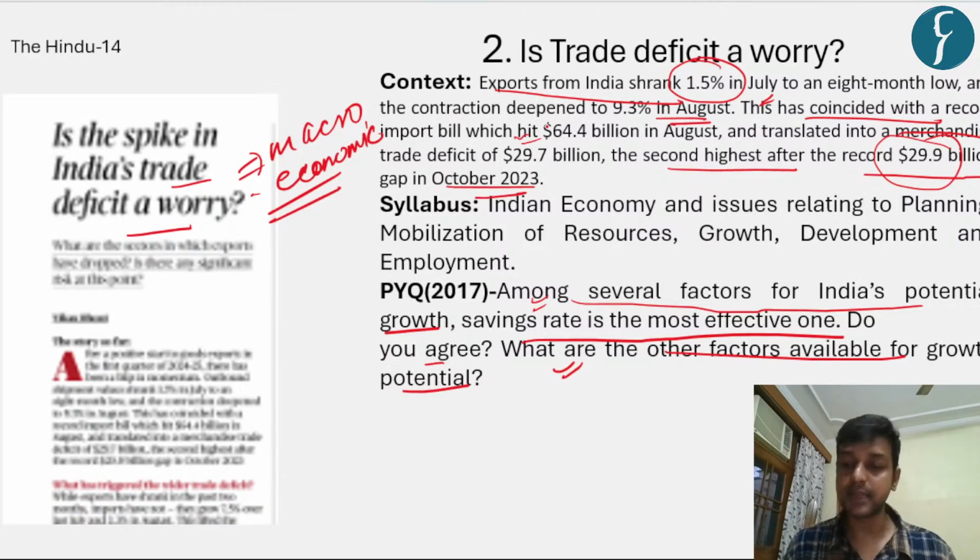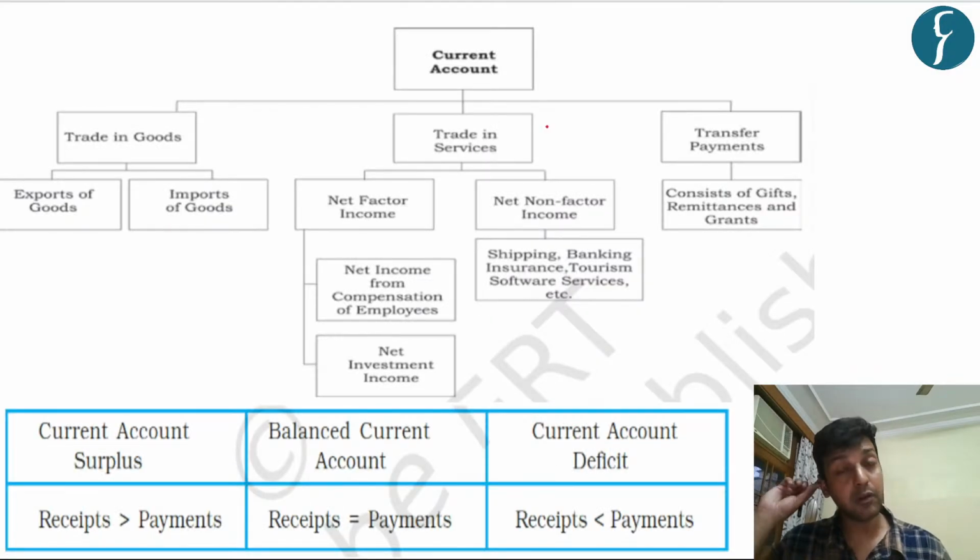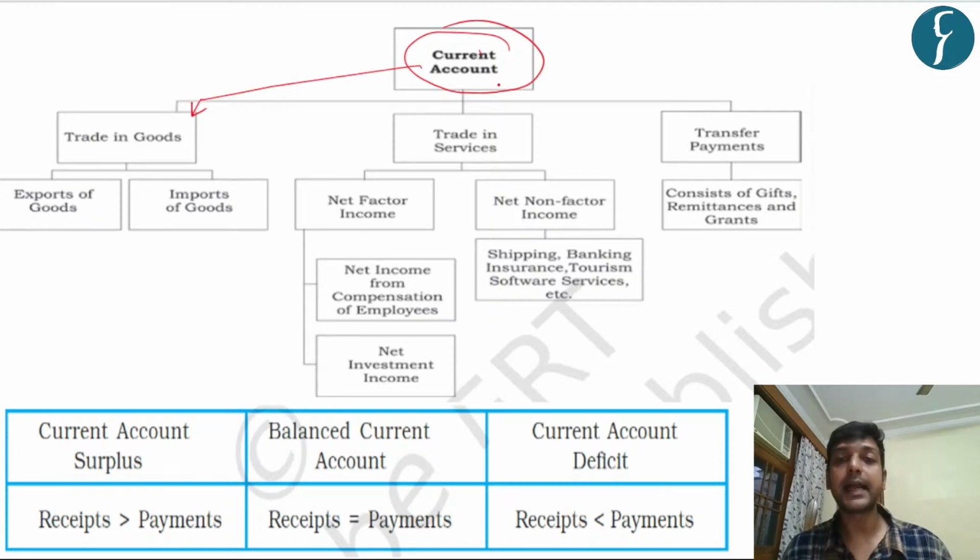We are going to see certain things related to the current account, because India generally faces a current account deficit. We generally have a capital account surplus, but we mostly face a current account deficit. So let us see what the current account is. It has three components. Trade in goods means export as well as import of goods.